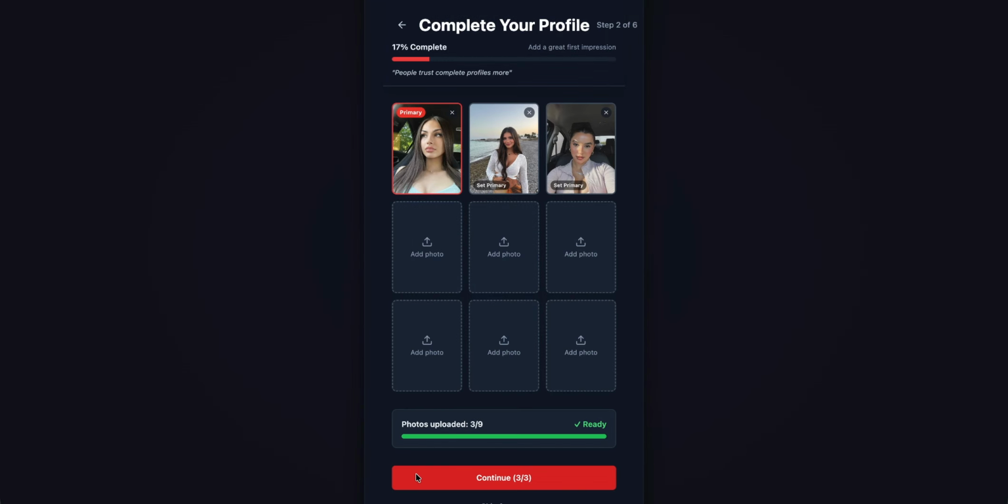Stamped requires you to upload a minimum of at least 3 photos, so be sure to pick your best here. Try picking photos that also show some character.